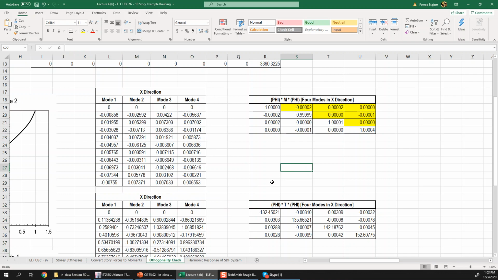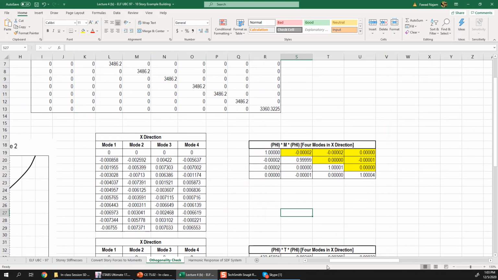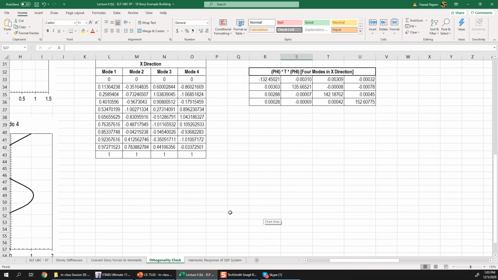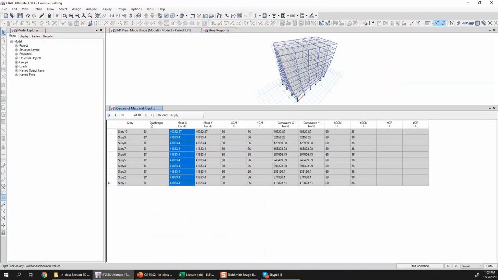So this is the demonstration of verifying the orthogonality property of modes of a real structure. You can extract these mode shapes from ETABS, and you can also use them to carry out your own calculations, or maybe calculate the modal participation factors, or any other purpose.